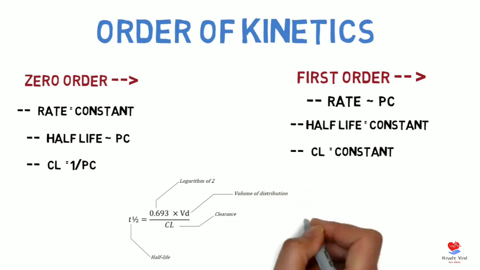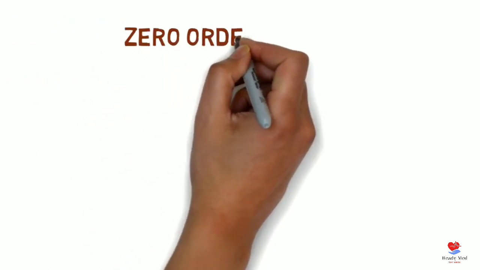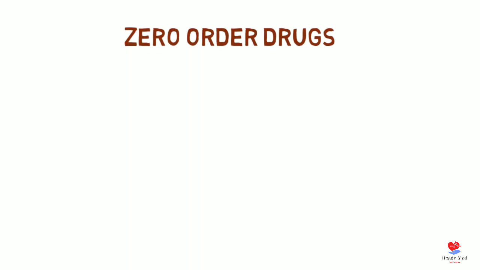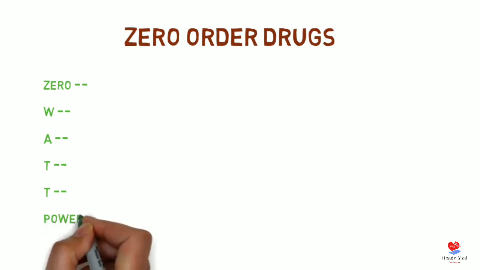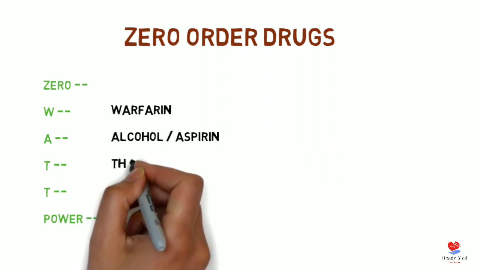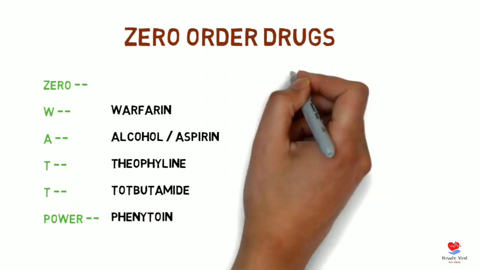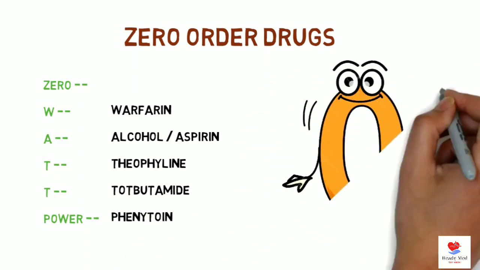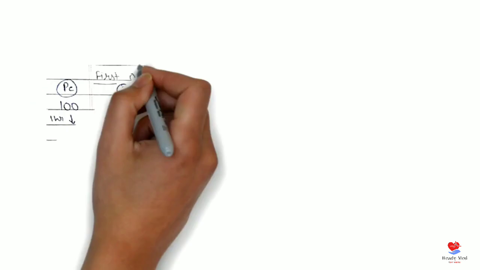We will give examples for easy learning. Now we have a formula for half-life, which is 0.693, which is log of 2, multiplied by volume of distribution and divided by clearance. By this we can calculate the half-lives of drugs. For zero order drugs, we have a mnemonic: the drugs included in it are zero order and the other remaining drugs are first order. 0 watt power: 0 for zero order, W for warfarin, A for alcohol or aspirin, T for theophylline, again T for tolbutamide, and P for phenytoin. Other drugs are first order drugs, or some are second order.